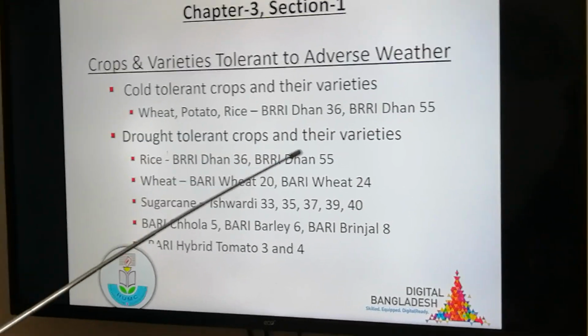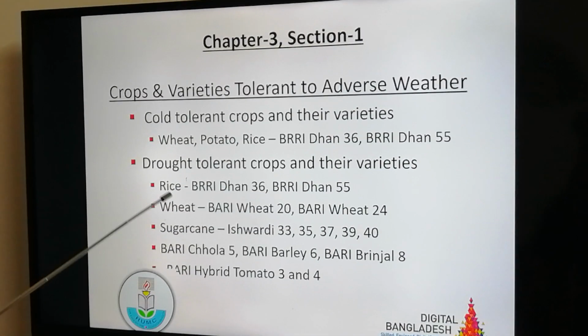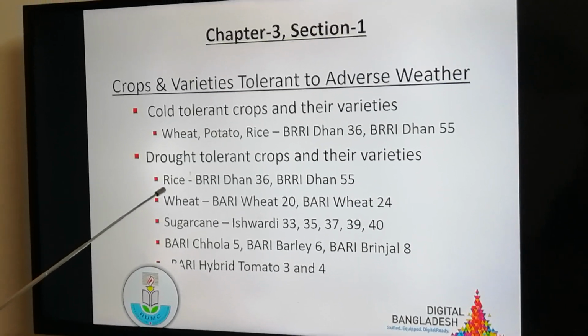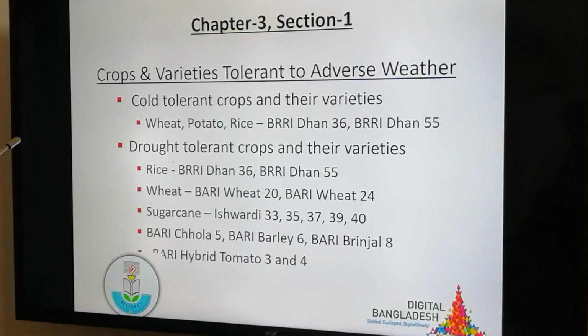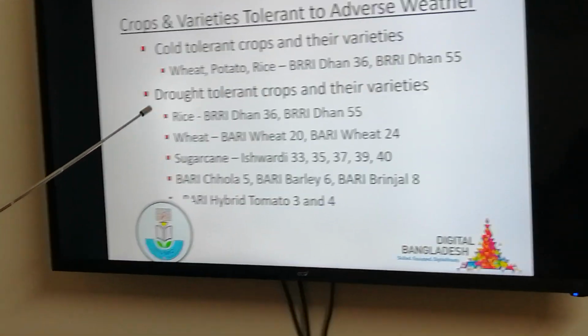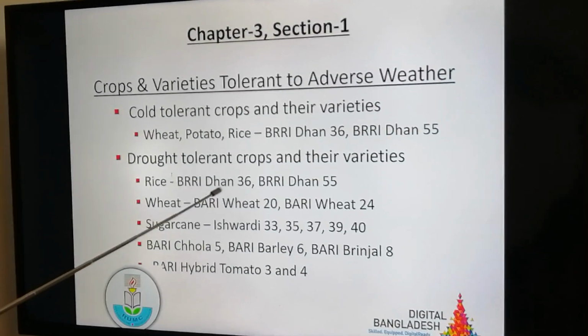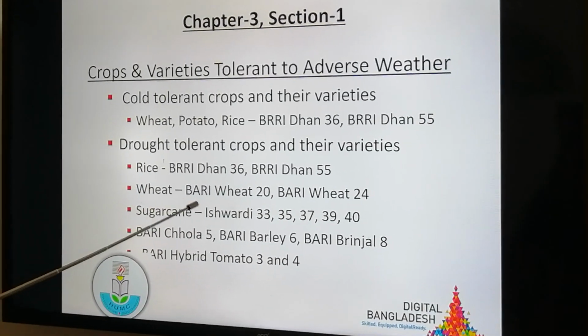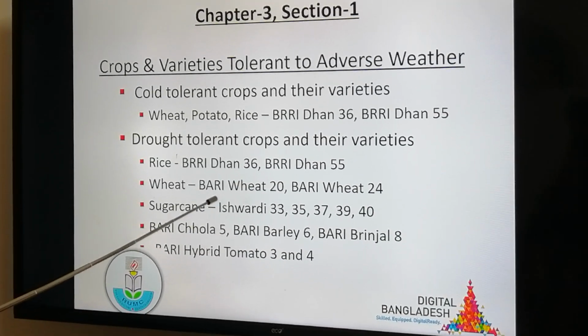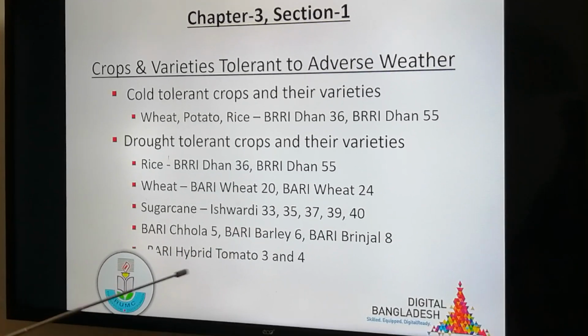Drought tolerant crops and their varieties. Rice, again, as a crop, rice is prominent in our country. You know, almost 80% of our total arable land is under rice cultivation. Rice varieties which are drought tolerant: Brri dhan 36 and Brri dhan 35. Wheat varieties which are drought tolerant: Bari wheat 20 and Bari wheat 24.